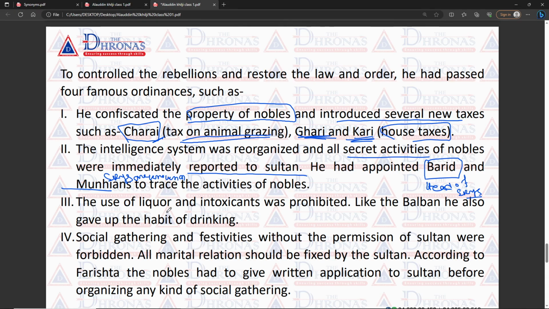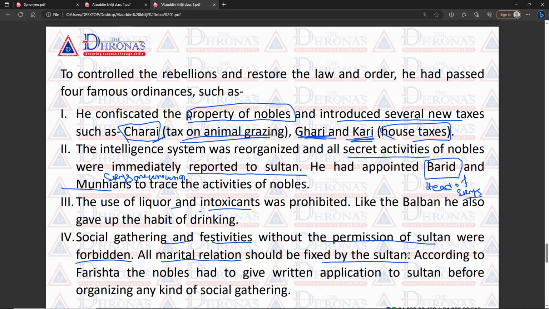And he also banned the use of liquor and intoxicants, okay. And like Bourbon, he also gave up the habit of drinking, and all social gatherings and festivities without the permission of the Sultan were forbidden. If the nobles or officials wanted to organize a social gathering or festivities, they first had to take permission from the Sultan, and only then organize any kind of festivity or ceremony.